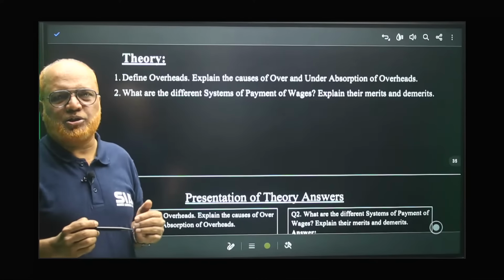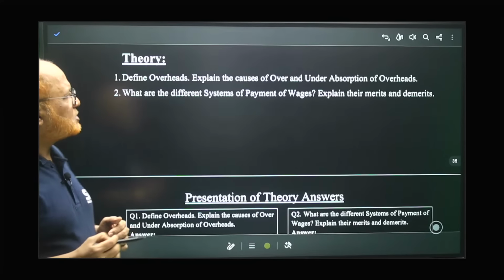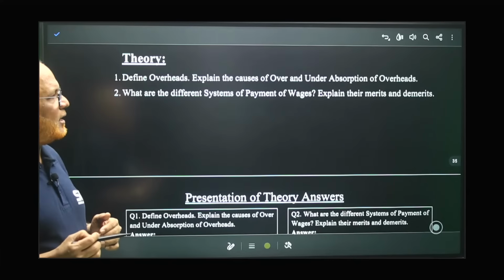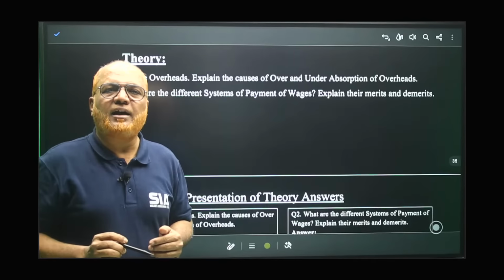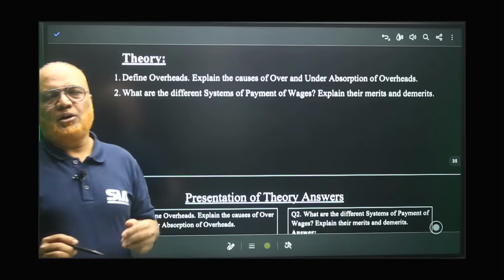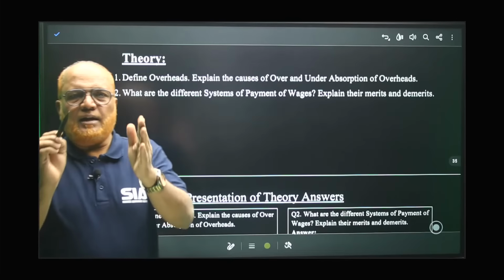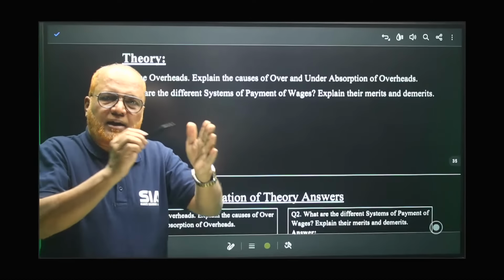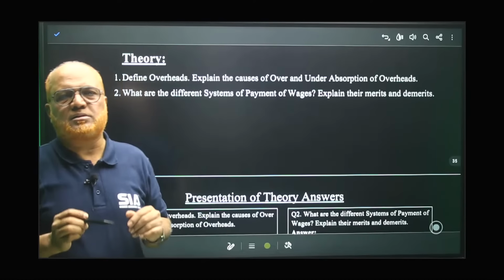That's my contention. Now, define overheads. Explain the causes of over and under absorption of overheads. Actually, overheads are the indirect expenses. 2 types of expenses are there, direct and indirect. Direct material, direct labor, direct expenses combined together is direct expenses.